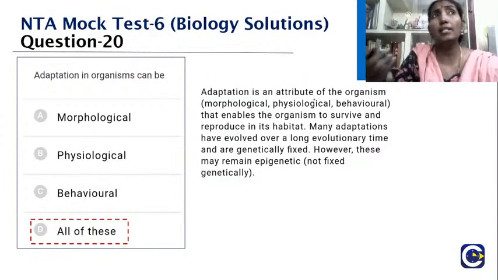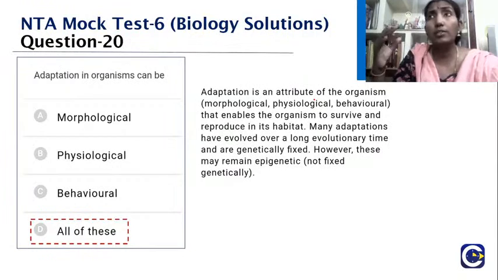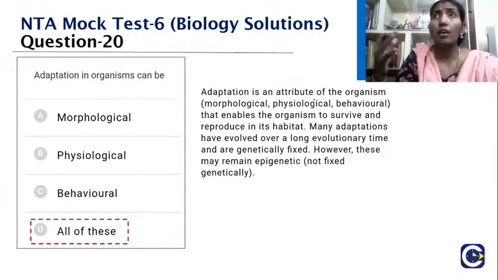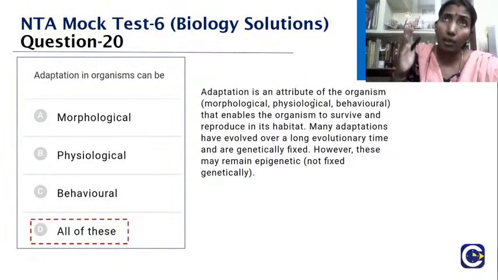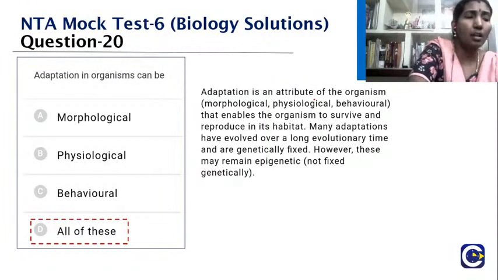Behavioral adaptation: suppose it's summer, we want a very cold drink, or we go and sit under the AC room or a shade. All that is behavioral adaptation. So adaptation is an attribute of the organism, where morphological, physiological and behavioral, everything is meant ultimately for survival. That means, in one word, homeostasis. Yes, so that should be the answer.